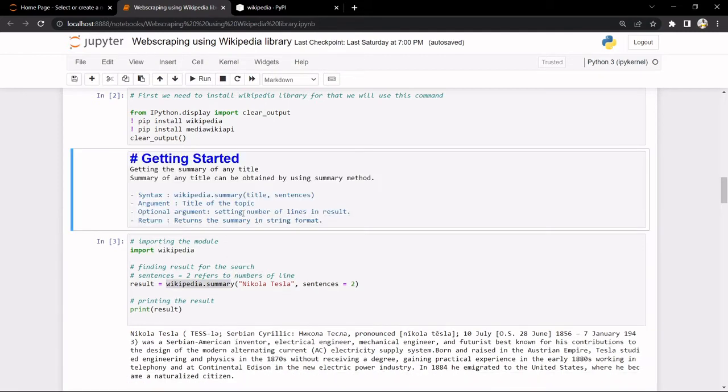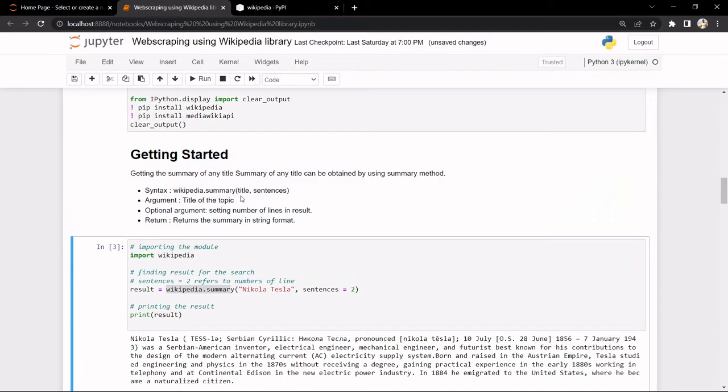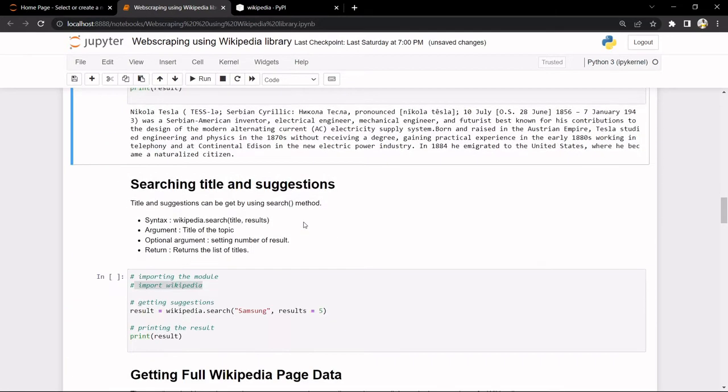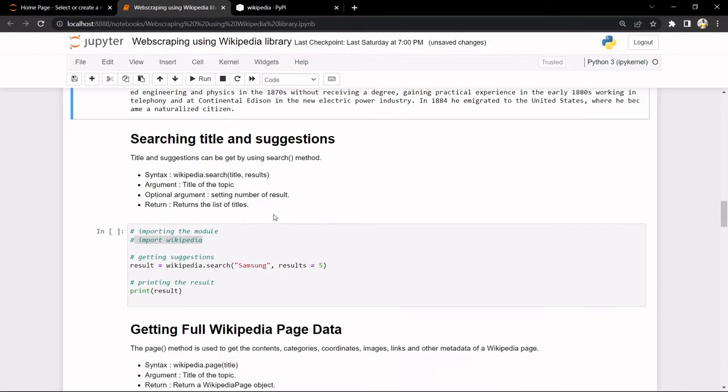Then we give our title, and the optional argument is sentence. So the required argument is title, and the optional argument is sentence. It returns the summary in string format. So this is how you interpret it.